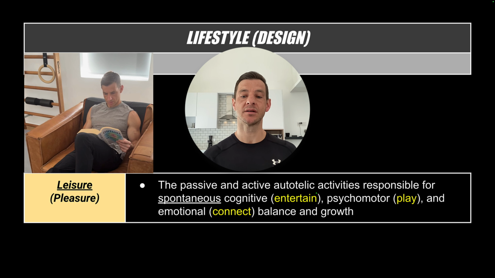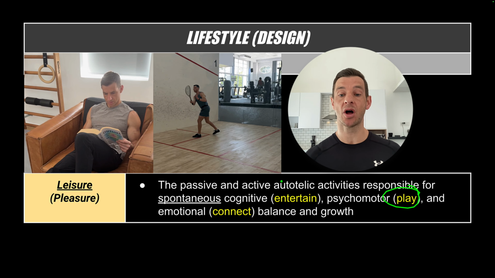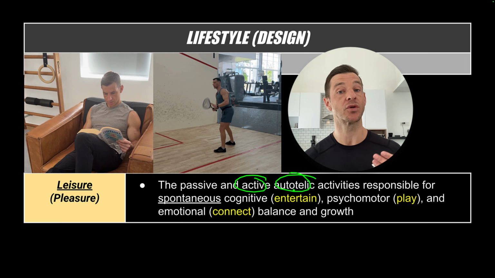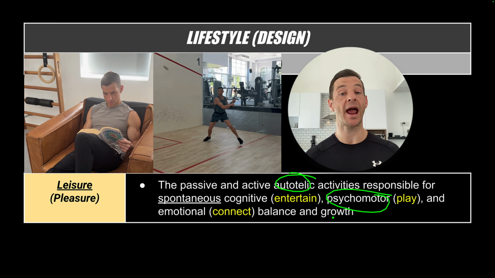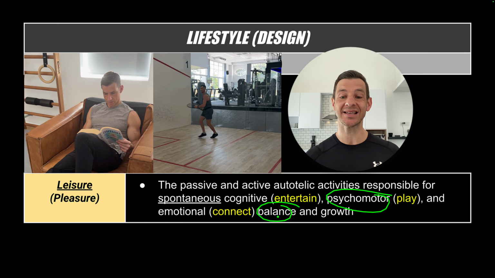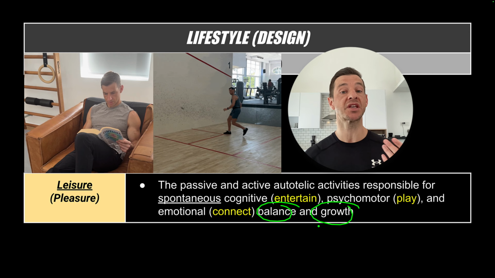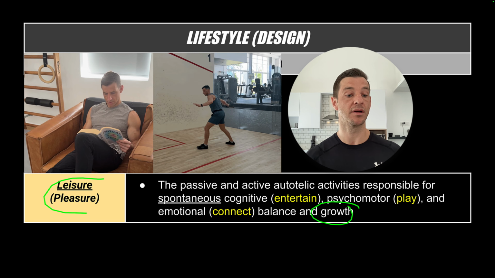Watching a good movie, listening to music, or reading for pleasure is a passive, autotelic, cognitively balancing, and sometimes developmental activity. Physical play is a great example of an active, autotelic, for its own sake, psychomotor and physical, balancing for the body, and sometimes you learn new skills type of pleasureful activity.